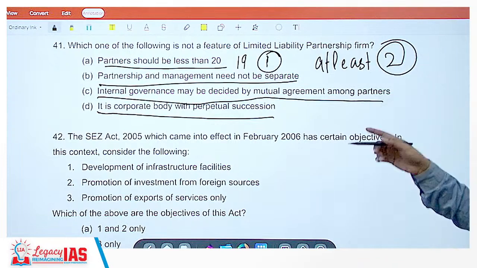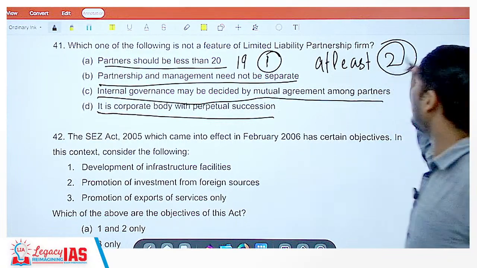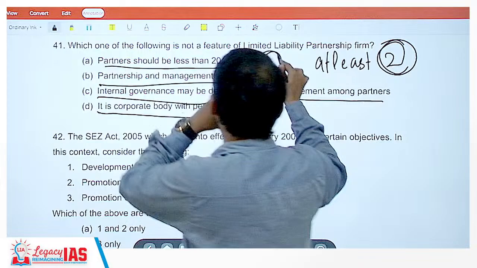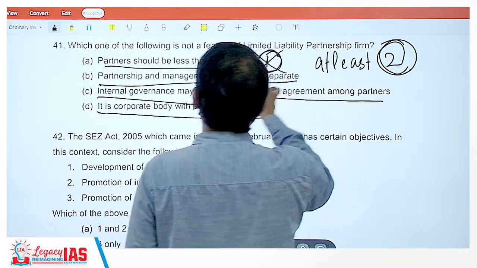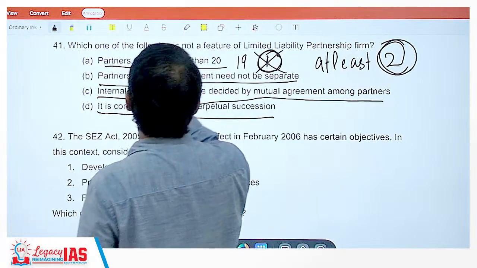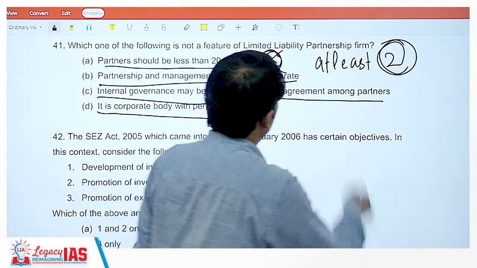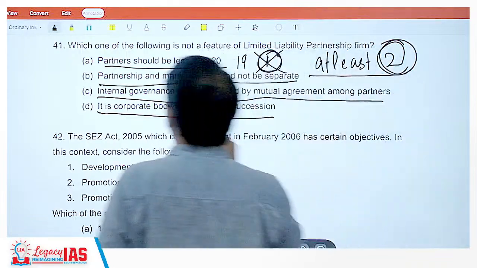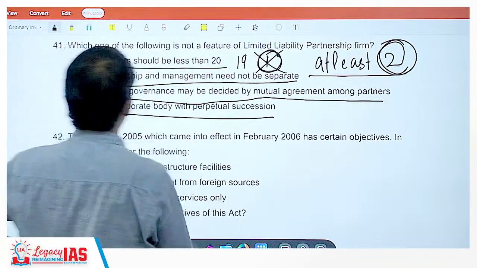When you have at least 2, then you can have a limited liability partnership. Less than 20 also means 1, so that is not correct. Hence partners should be less than 20 is not what the requirement is. The requirement is at least 2 partners. So this is not a feature, hence this is the right answer.